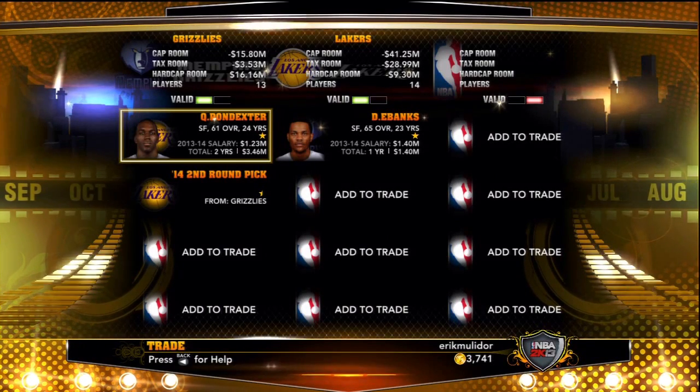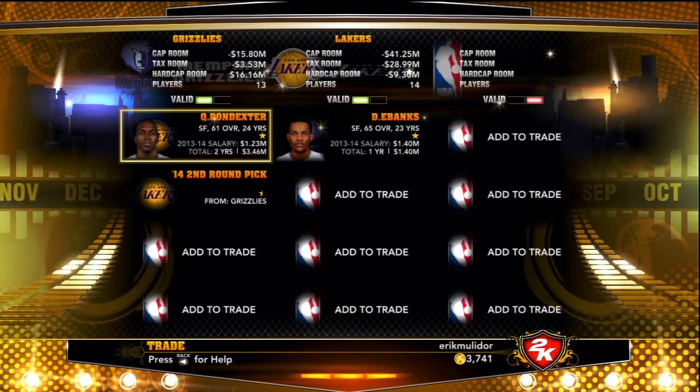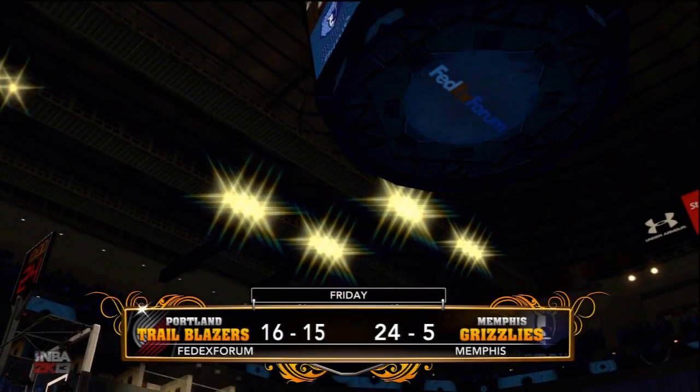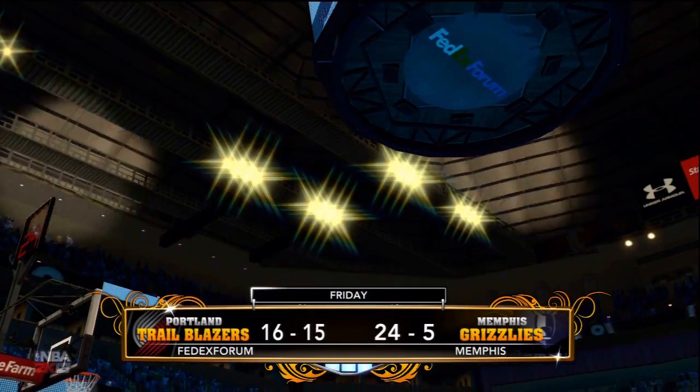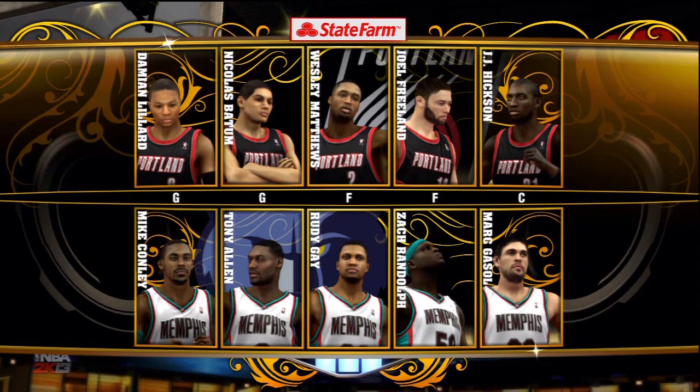So I had to trade Quincy Pondexter for Devin Ebanks from the Lakers. First trade I've ever done with the Lakers in any association I've ever done, online and offline. And today the Memphis Grizzlies are taking on the Portland Trail Blazers.